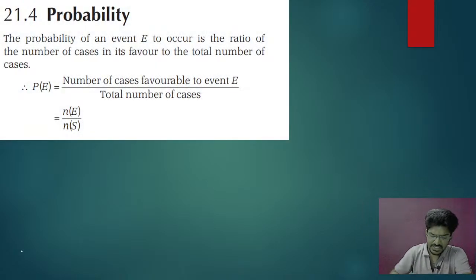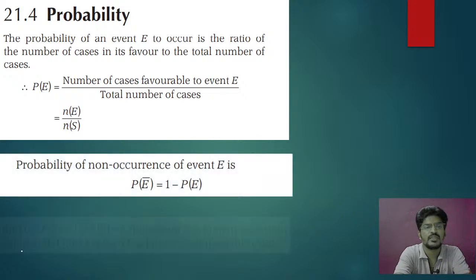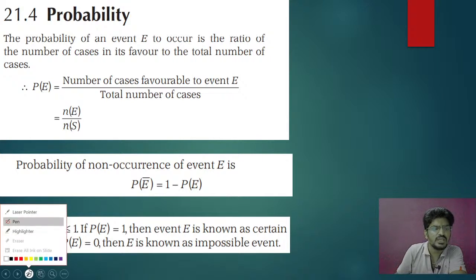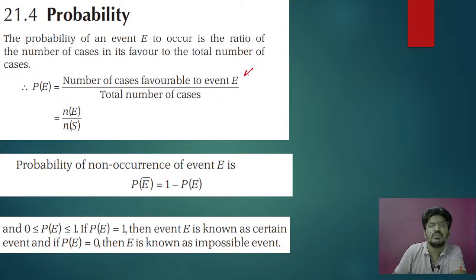Now let us start probability. Now we can start what is probability, and conditions of probability. So see, probability means you have the total number of cases and you will have the number of favorable cases. Number of favorable cases divided by total number of cases will give you probability of E.